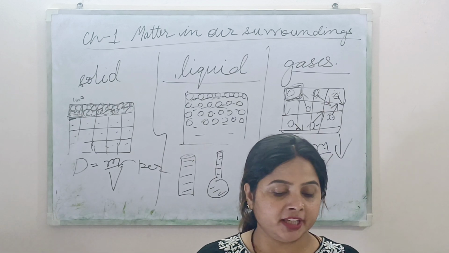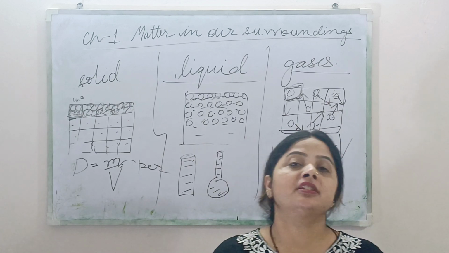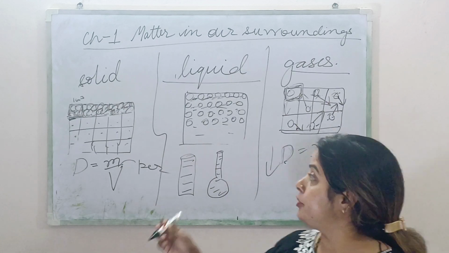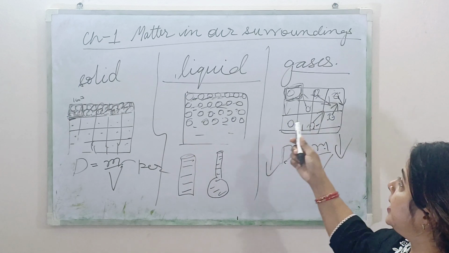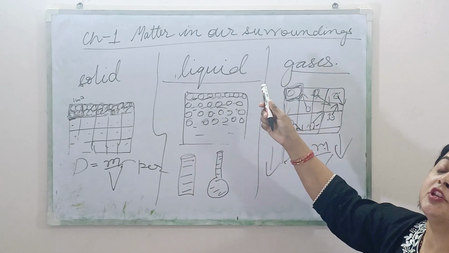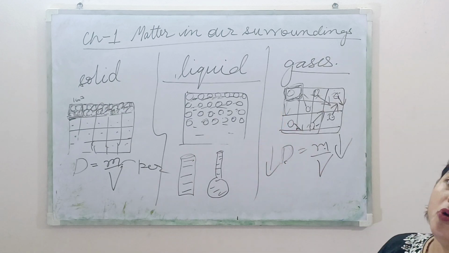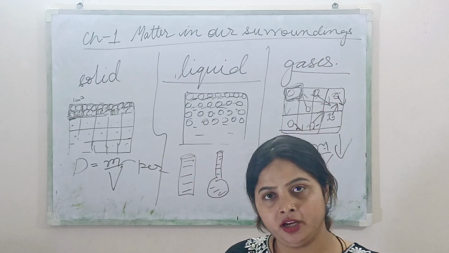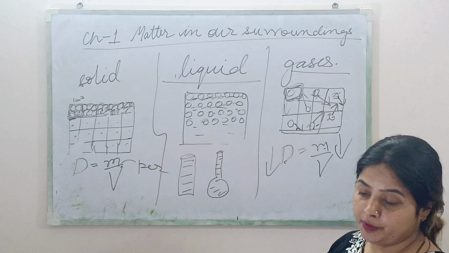Next, gases fill their container completely and gases can flow easily. As I told you, liquid can also flow easily, gases can also flow easily. So the substances which can flow easily are known as fluids. Clear? What is a fluid? Let me tell you what fluids are.